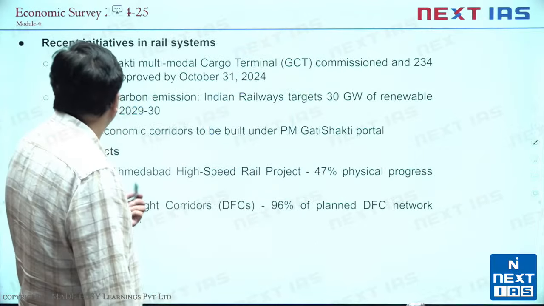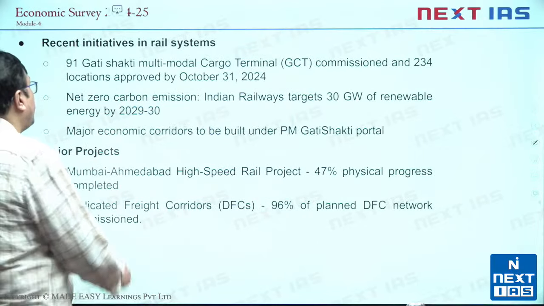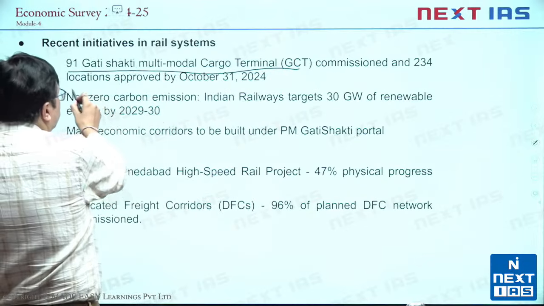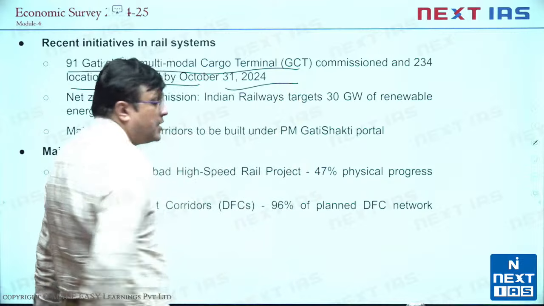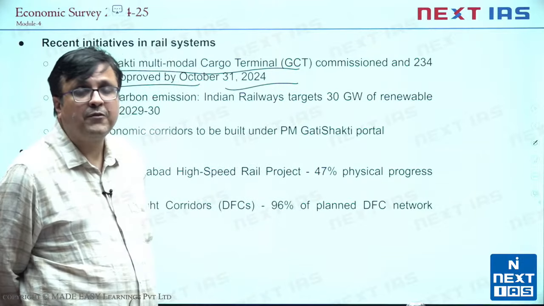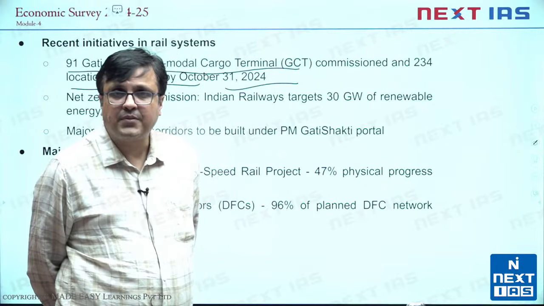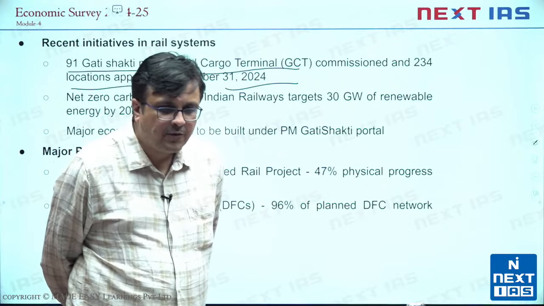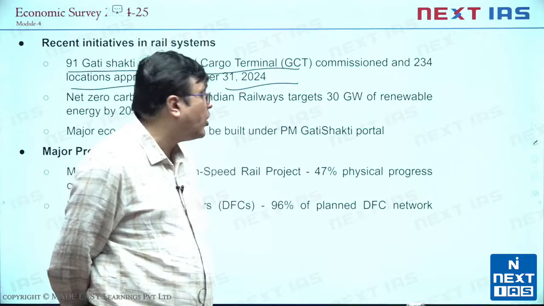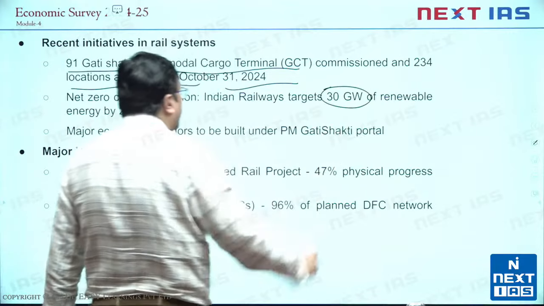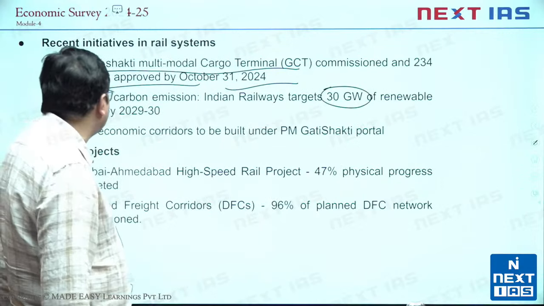Then of course, in rail systems, 91 Gati Shakti multimodal cargo terminals have been commissioned and 234 locations have been approved by October 31. So this will help in faster freight development. Cargo terminals being developed in Gati Shakti, coordinated freight development is something we can watch for future. Also, Indian Railway is targeting 30 gigawatt of renewable energy by 2029-30.